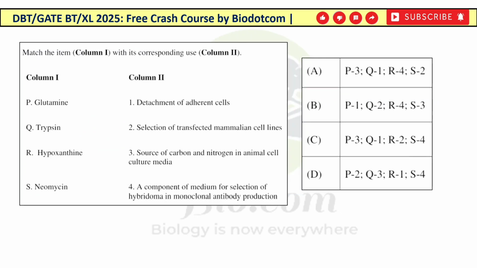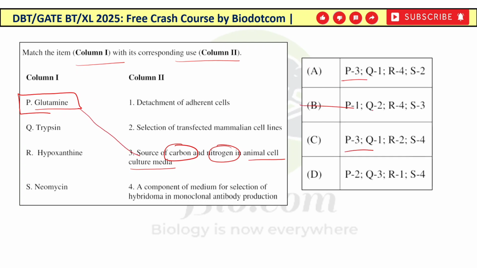Now next question. So this is again a matching question. You have to match the column 1 with its corresponding use. In the name itself, you can suggest that glutamine is an excellent source of carbon as well as nitrogen in the animal cell culture media. Glutamine. So P का matching होगा 3 के साथ. P का 3 किसमें किसमें है? इसमें है और इसमें है. So you can eliminate the B and the D.